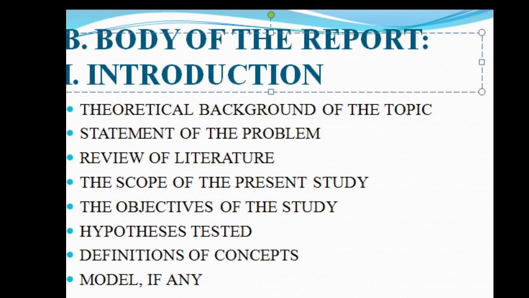And in this part, the researcher will bring out clearly and define the problem that he has chosen. So the problem statement will be defined along with the purpose for which the particular research has been undertaken. This is followed by the review of literature, which will bring out the results of various studies that have been conducted in the past in the chosen area of the study. And here, the researcher will be presenting the research gap, why he has undertaken this particular research.